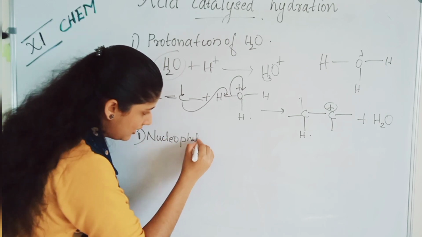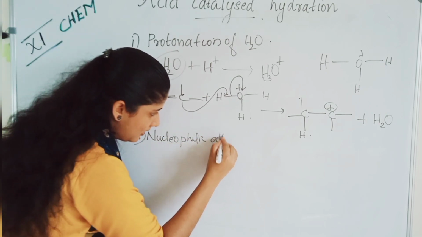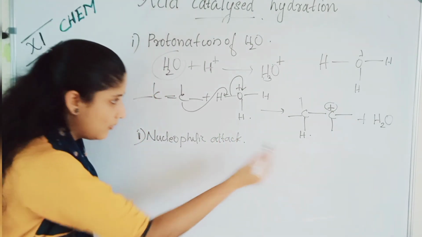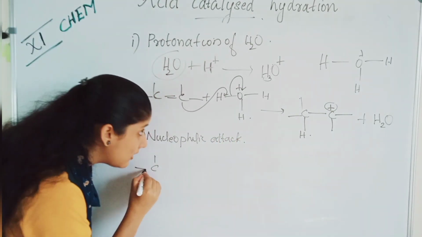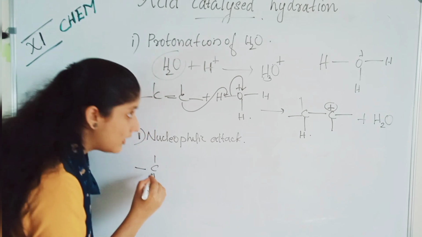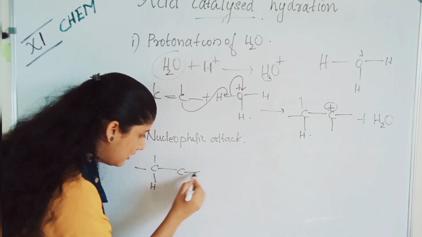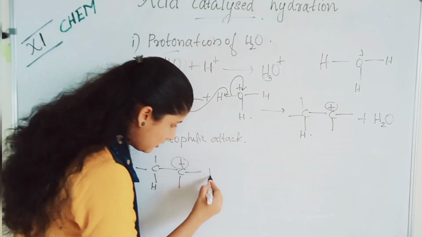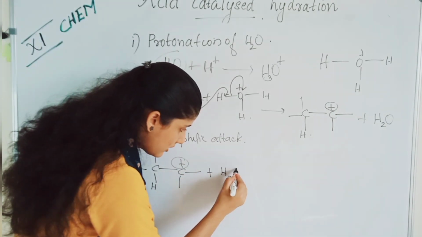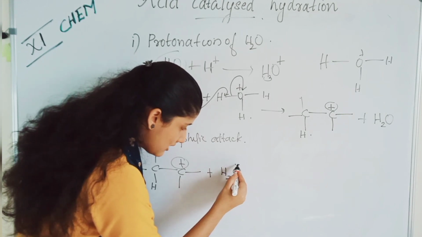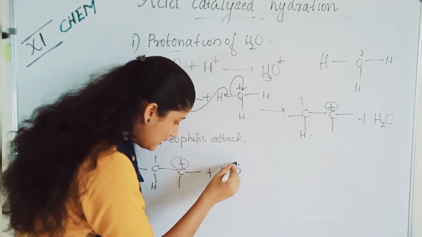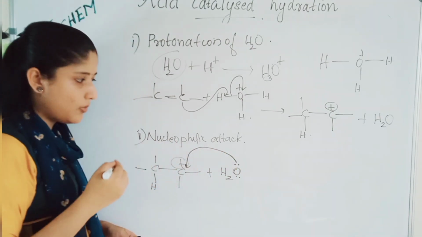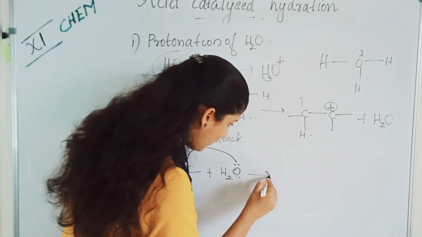Let us look at what happens in this nucleophilic attack. What we got here is carbon, carbon, hydrogen here, and here there is a positive charge on this carbon. This will react with the water. That is a nucleophilic attack because oxygen acts as a nucleophile. Oxygen has lone pairs of electrons. That will attack here to neutralize this positive charge. Let us look at what will be the product.